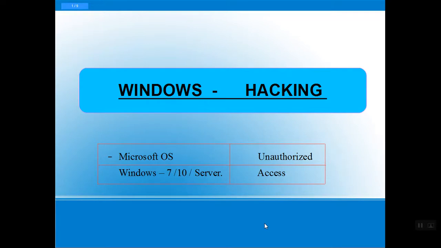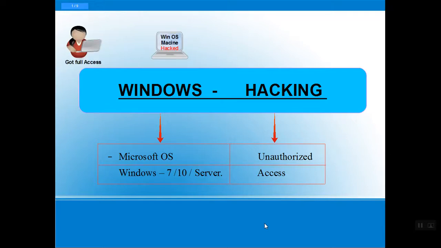First of all, Windows hacking comes with two words, Windows and hacking. Windows is related to the Windows operating system. It's universally accepted, an operating system by Microsoft. It has operating systems such as Windows XP, which is not in use, but Windows 7, Windows 10, Windows Server, and other Windows related systems. So Windows is related to Microsoft, and hacking is gaining unauthorized access without the knowledge of your victim, or going through phishing, or luring him to access information.